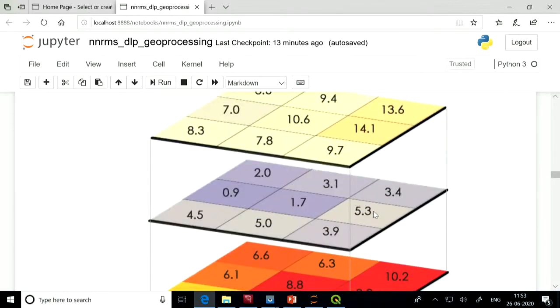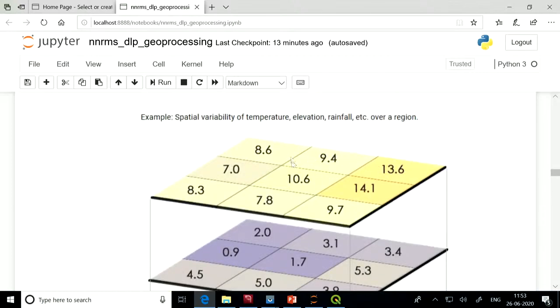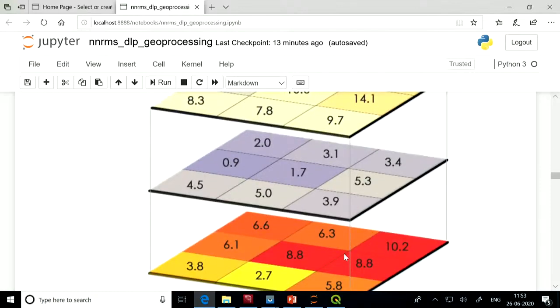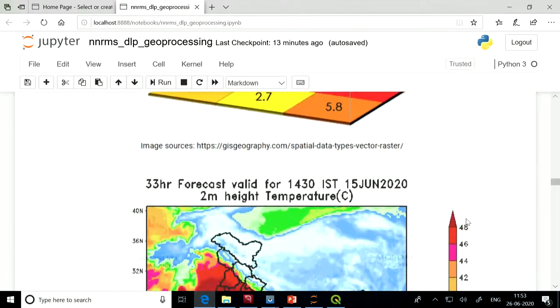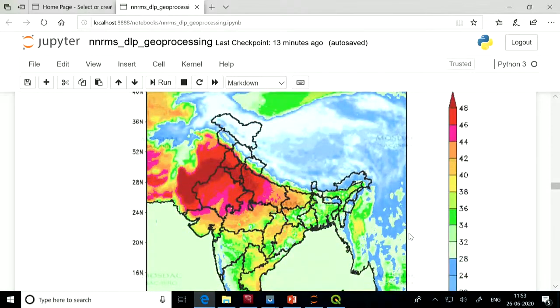Here each band represents the temperature at a different time. So on day one, the temperature of this particular city at these locations was this, and on the next day this became this. So every band may represent time, or ultraviolet or UV band. This is also an example of raster data. Here we can see the temperature forecast for complete India. Any data that is continuous in nature is better represented using raster data.